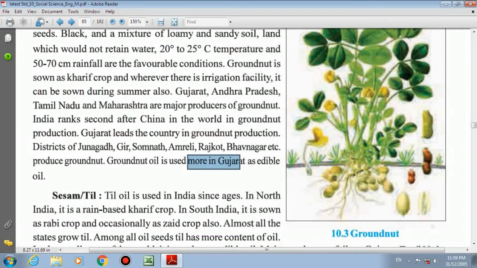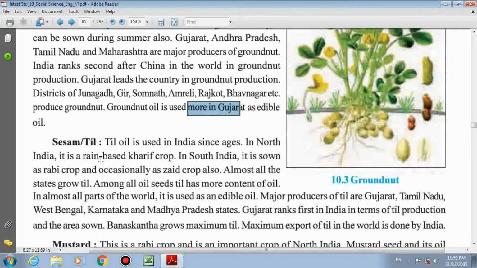The next is sesame or til. In Gujarati we say tal. Til oil has been used in India since ages. In North India, important, please underline. To make a tricky question, these kinds of sentences are sufficient.